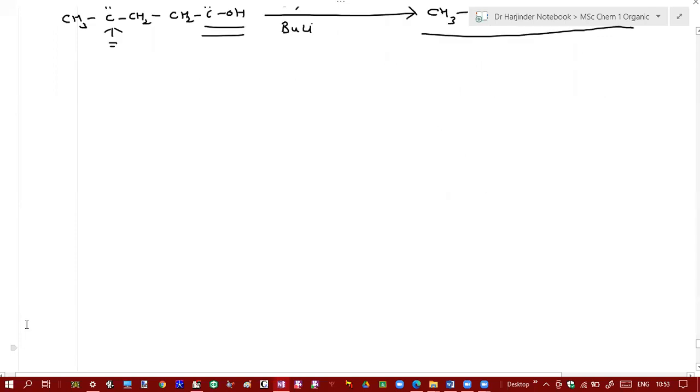What is the difference between stereoselective and stereospecific reaction? I think my question is very clear. What is the difference between the two?